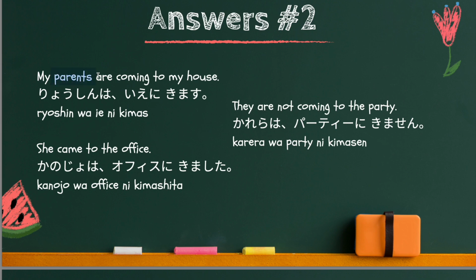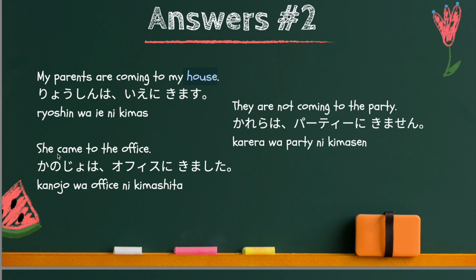And parents, that's 両親 in Japanese. And this word indicates the subject or the topic of the sentence. In this case, my parents. And for the house, there is another word in Japanese which is うち. So you can use うち as well.